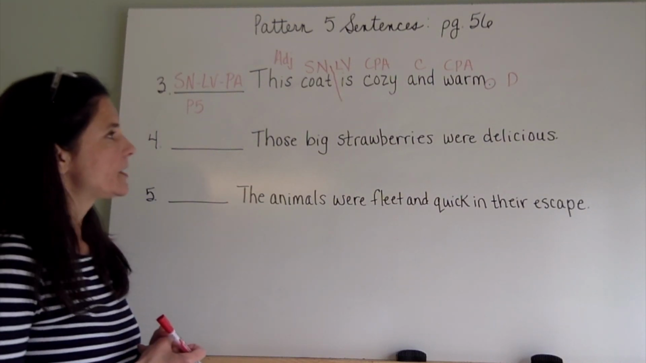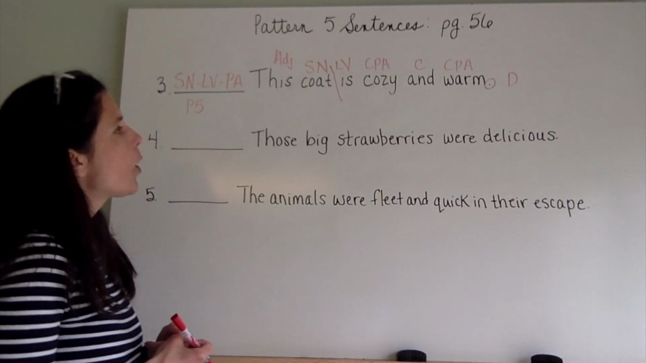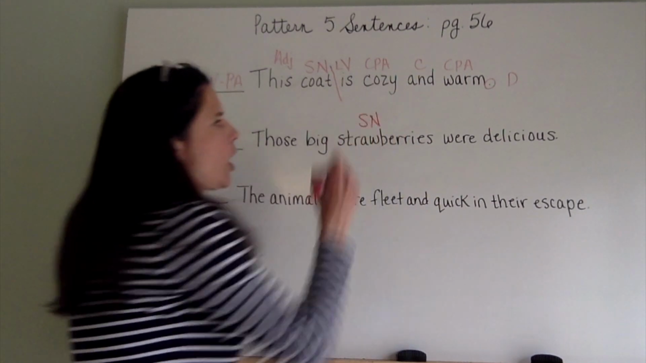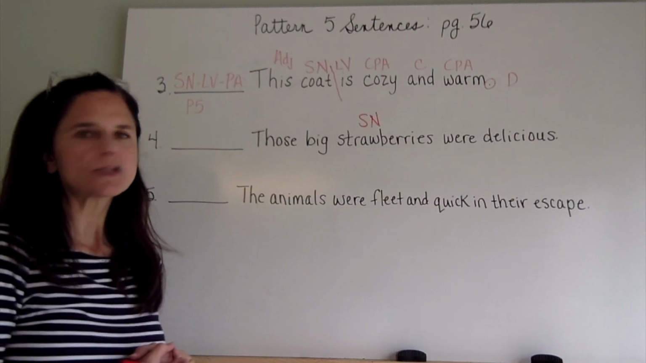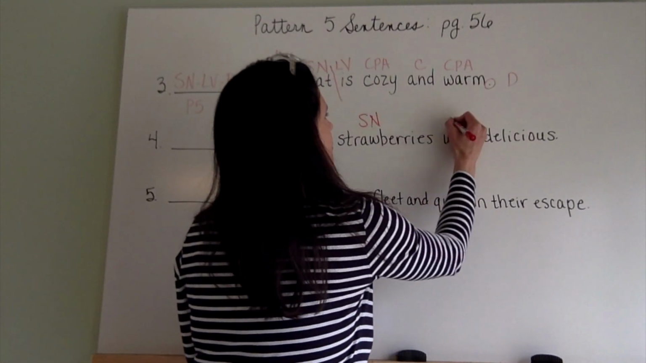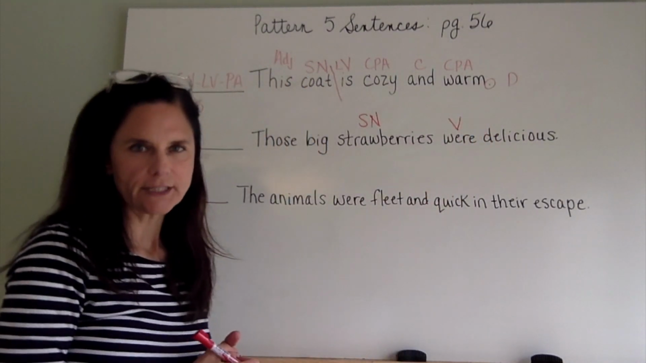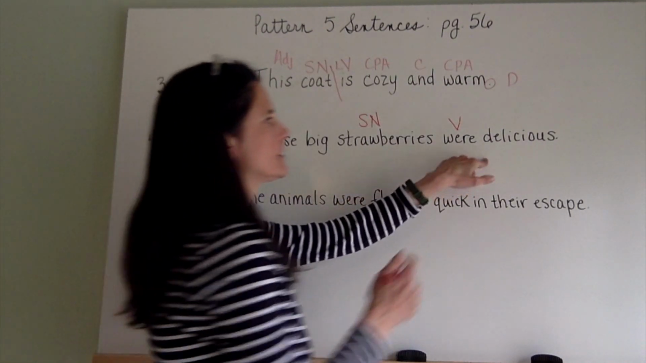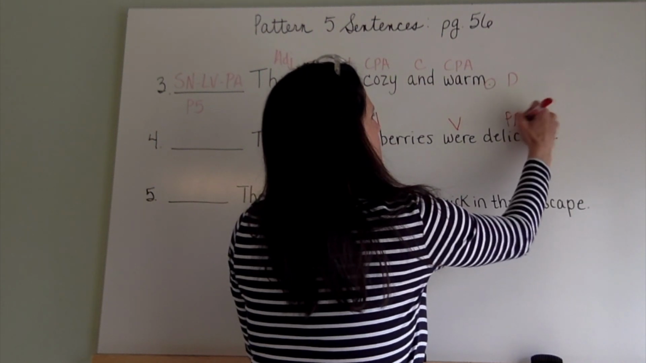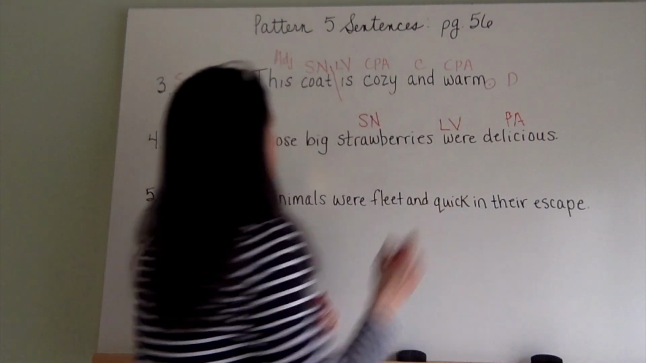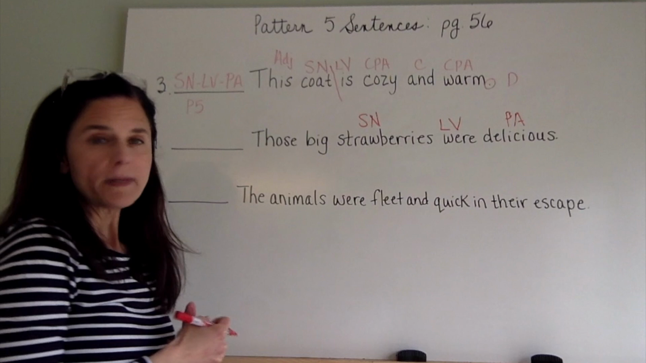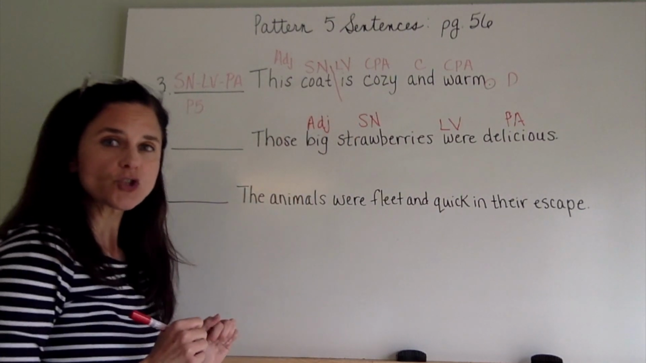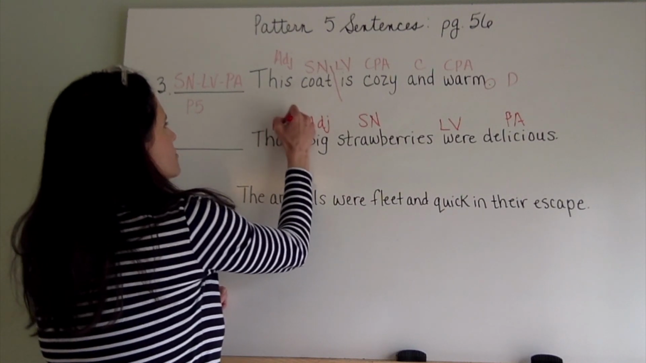Those big strawberries were delicious. What were delicious? Strawberries. Subject, noun. What is being said about strawberries? Strawberries were. Verb. Were what? Delicious. Verify the adjective. What kind of strawberries? Delicious. Predicate adjective. Were, linking verb. What kind of strawberries? Big. Adjective. Which strawberries? Those. Adjective.